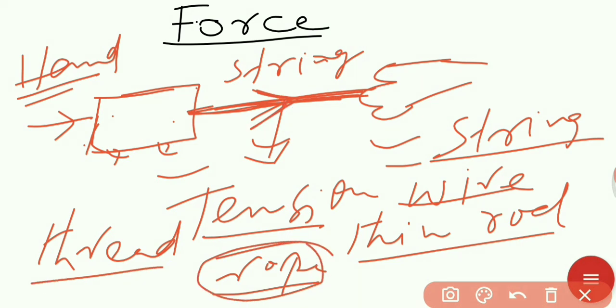That force is called tension force. Clear? Tension force acts along the rope.